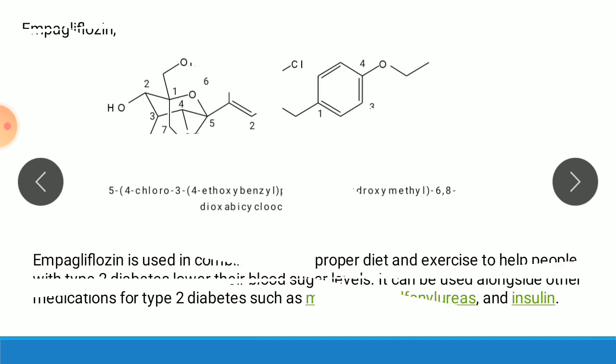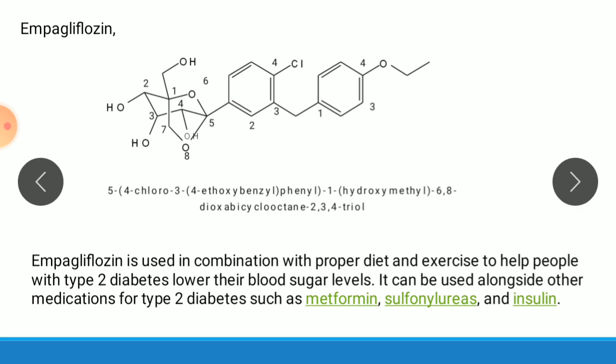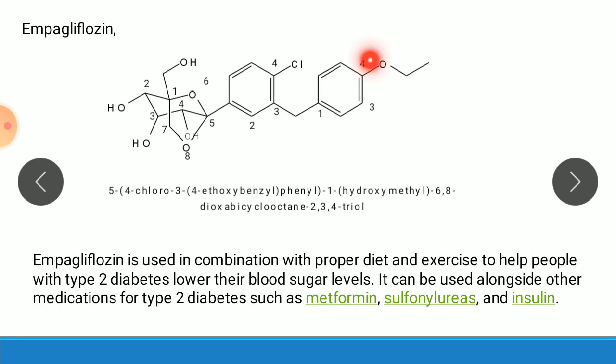Example of this category of drug, empagliflozin. So this is empagliflozin, numbering is given. Here I have picked the name: 5, 4-chloro, 3,4-ethoxybenzyl phenyl, 1-hydroxymethyl, 6,8-dioxabicyclooctane, 2,3,4-triol. So here 5 means this 5, 4-chloro means this 4-chloro, 3,4-ethoxy. So here 3. This one is 4-ethoxy.